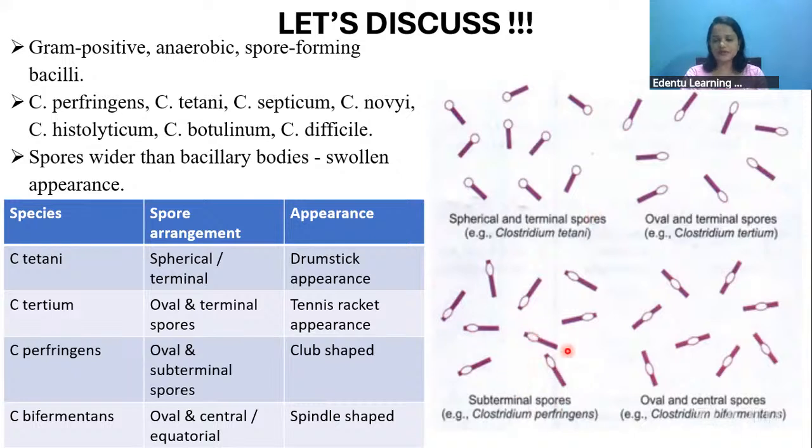And in case of perfringens, it will be subterminal. Subterminal means not at the terminal end, but a little bit away from the terminal end, and not at the center also. So between the center and the terminal end, you can see the spores like this, which will be oval shaped. And bifermentans produces the spores at the center of the bacillary body like this. So this is the characteristic feature of Clostridium bifermentans.